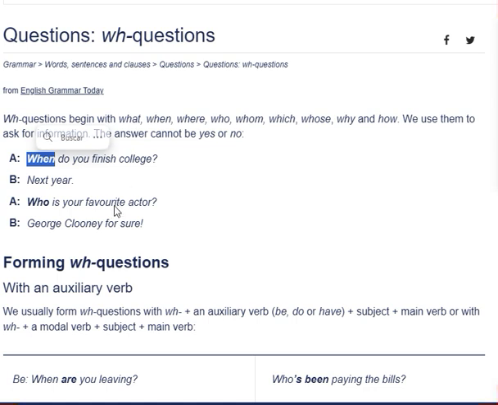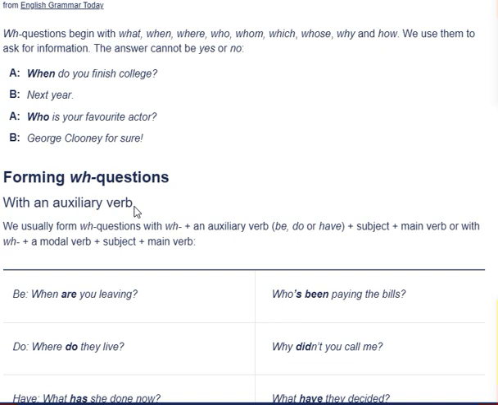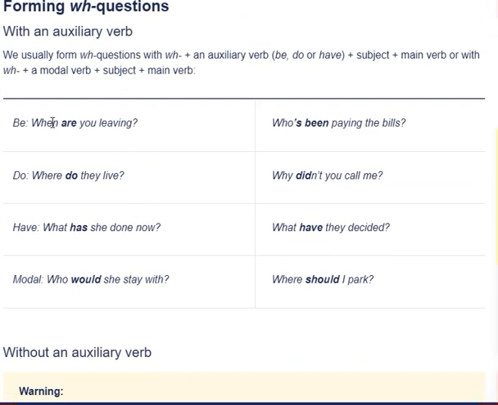Like, oh yeah, it wouldn't make sense the way it is written, but it would be like yes or no, right? And then we have, who is your favorite actor? Once again, we're going for a specific person in here. Who is your favorite actor? So we have many options of actors to choose, and we can say, as the question implies here, George Clooney for sure.